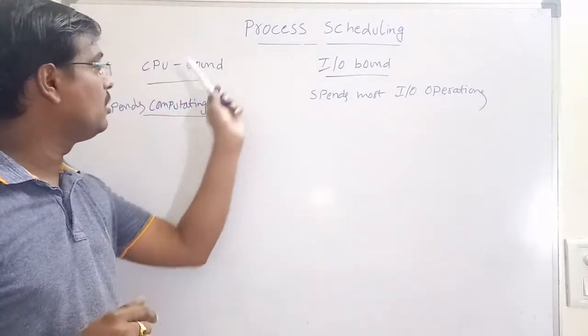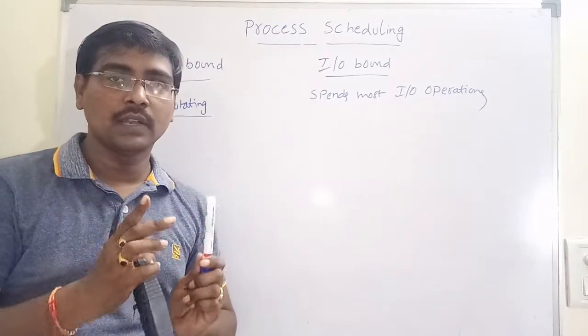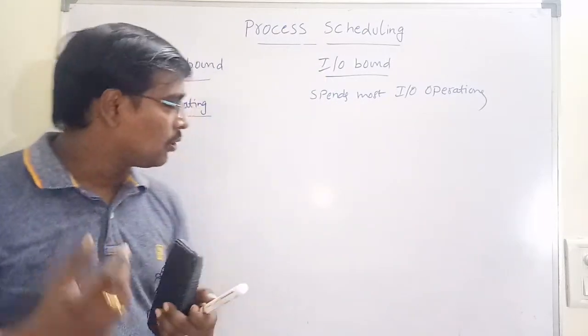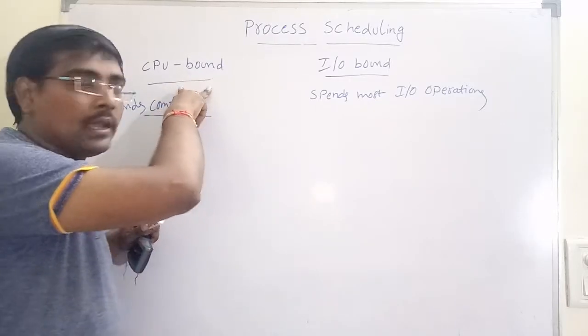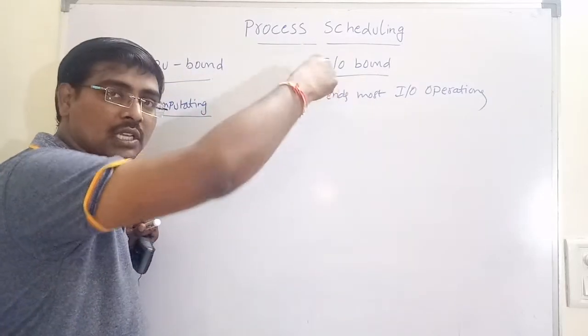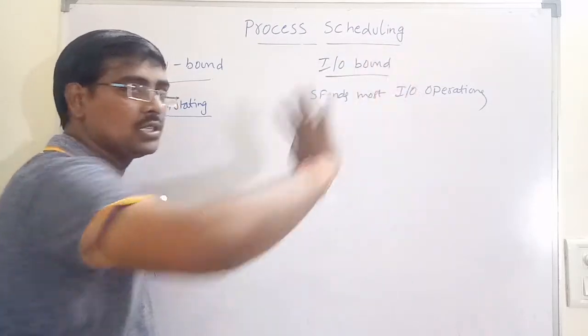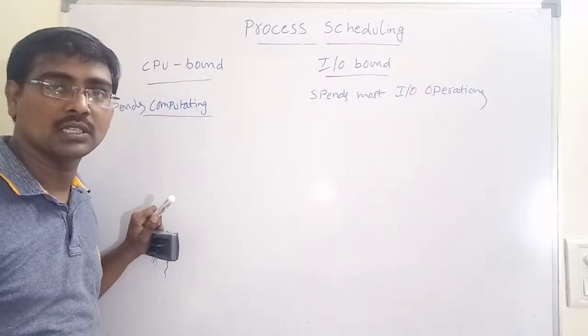That is the difference. A process that uses more CPU is CPU bound. If a process requires more IO operations, then that process is called an IO bound process.